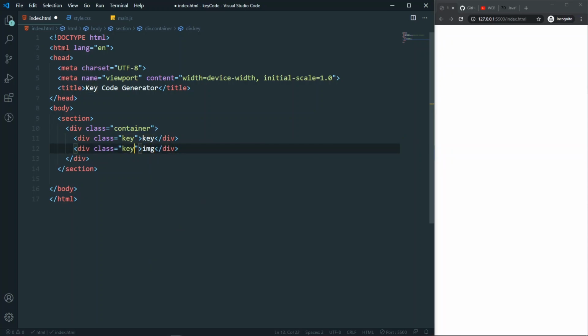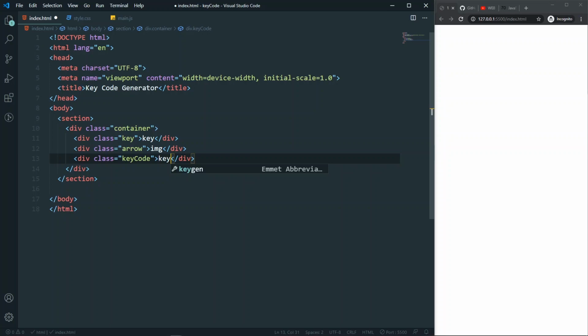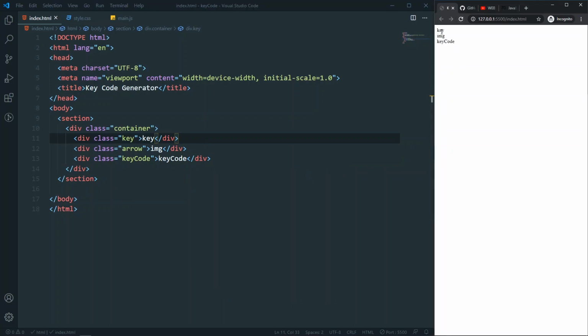For now I will just say image, and I will replace it. For the class I will use something like arrow, since this will be the arrow image. After that we will have another div with the class code, meaning the key code, and let's put a key code text here. I will replace all this text later. If I save and refresh, as you can see, I now have these three divs here.